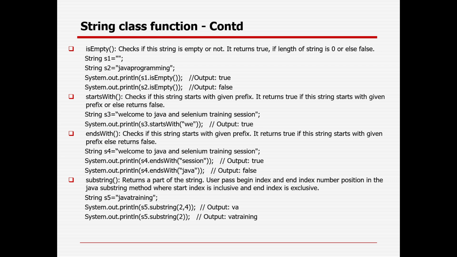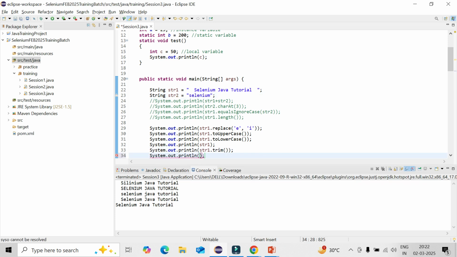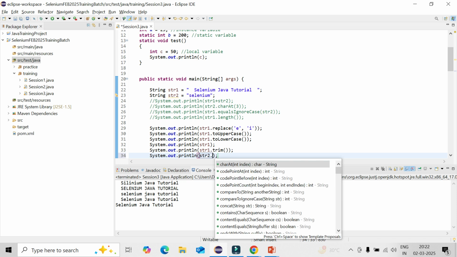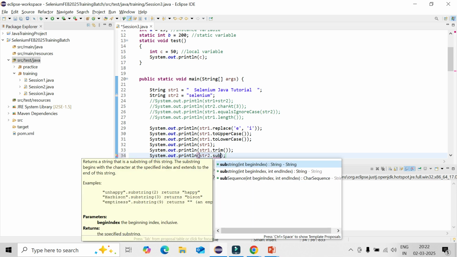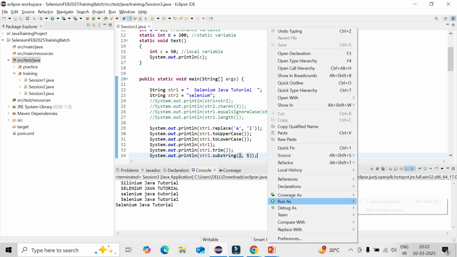With substring, you can get a substring of a particular thing. Suppose this is my word Selenium in string 2, and I want to get some substring. Use str2 dot substring. Here you can give a couple of options. You can give either a starting index, and then everything after the starting index will be printed out. Or you can give a starting and ending index, and the part in between will be printed. So I can give 2 and 5, and only 2 to 5 will be printed. But in case you give only 2, the remaining part after 2 will be printed as a substring.